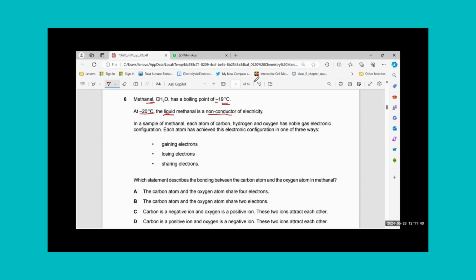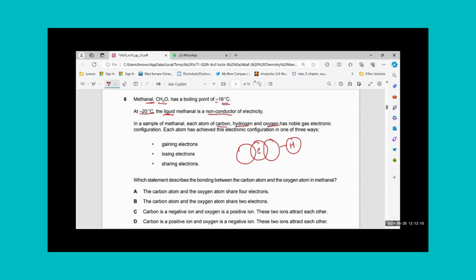That means, of course, the formula is also telling us it's a covalent compound. In a sample of methanol, each atom of carbon, hydrogen, and oxygen has noble gas electronic configuration. We know that carbon must have made a sharing with oxygen on both sides, and then oxygen must be combined with hydrogen. That is how it is coming out as CH2O. Two hydrogens are there and one oxygen is there.